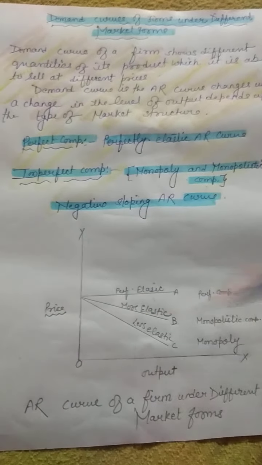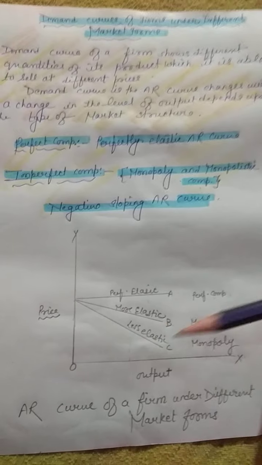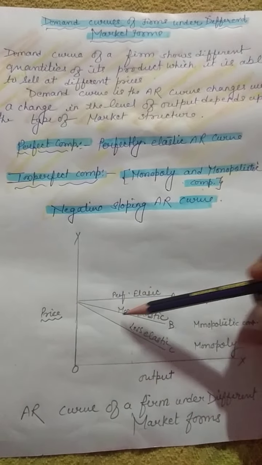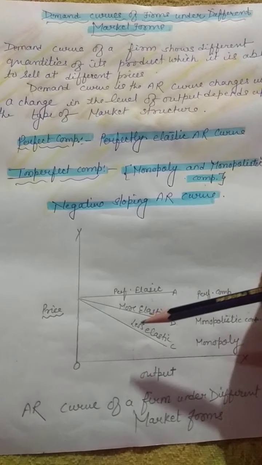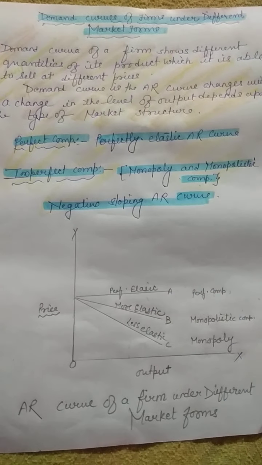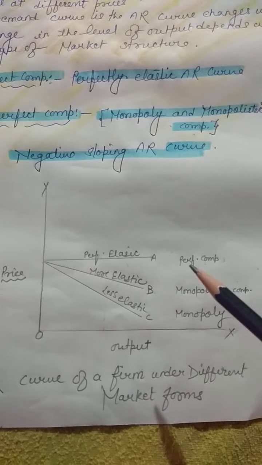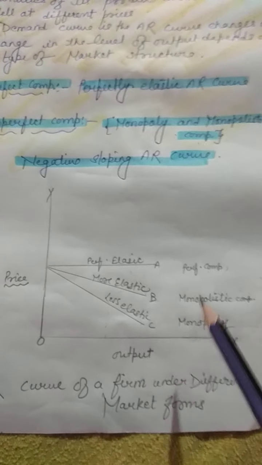Price falling? Why? What's the reason? Because the producer, the seller, wants to increase the selling quantity. That's why he is reducing the price. And all of you know very well, a small change in price will increase the demand of the product.